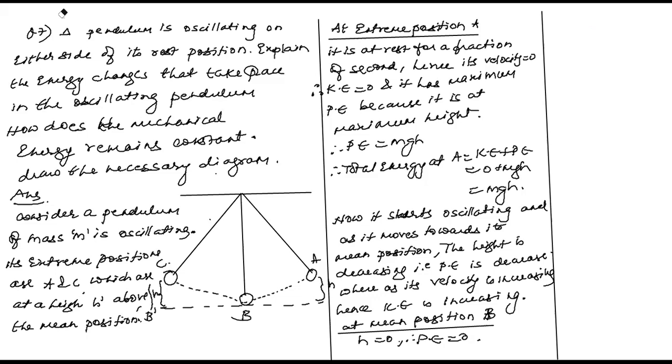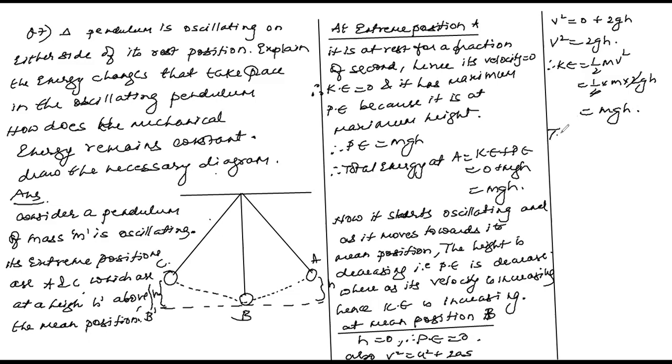Also, v square equals u square plus 2as. Therefore, v square equals 0 plus 2gh. So, v square equals 2gh. Therefore, kinetic energy equals half mv square, equals half into m into 2gh. How much do you get? mgh.